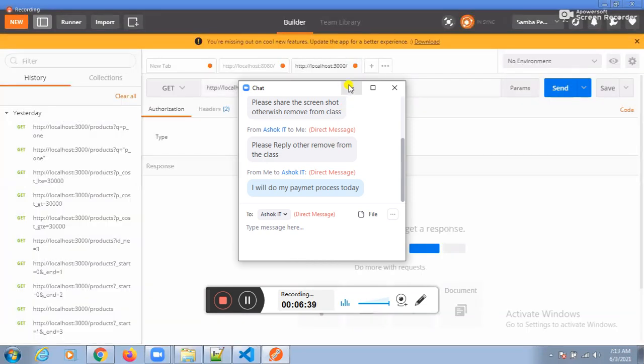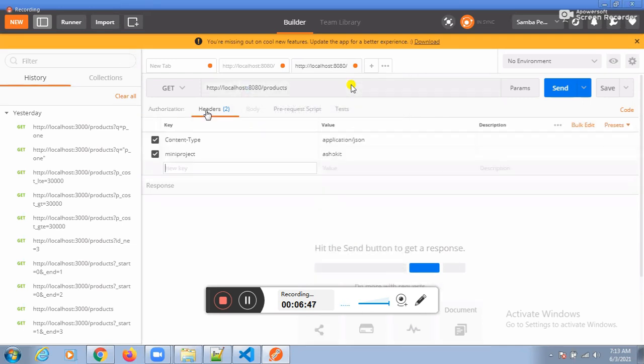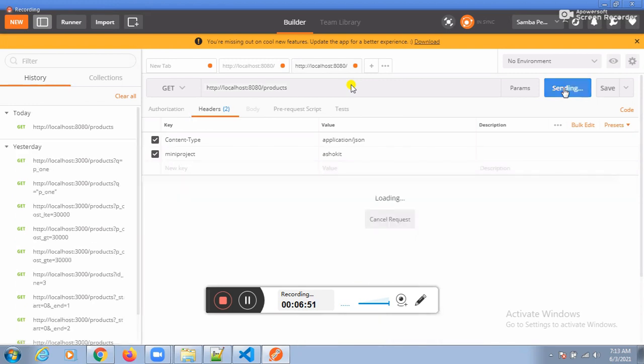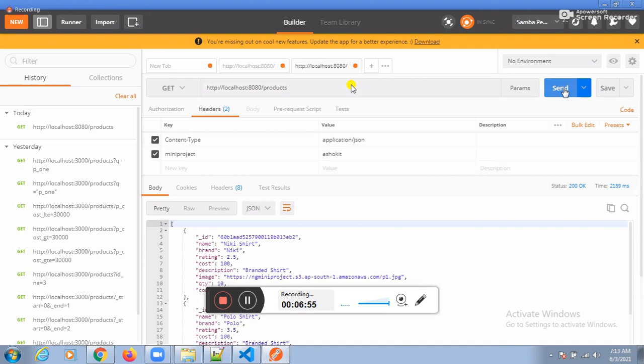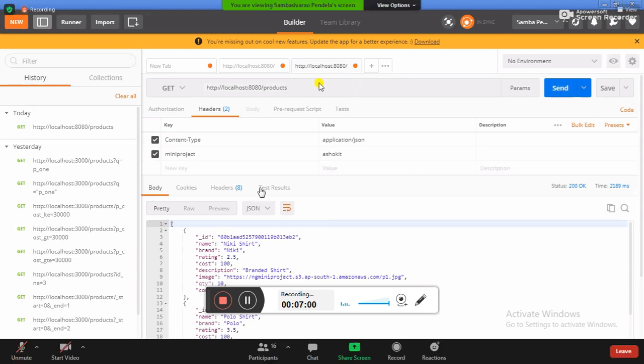Can you tell the URL to me? HTTP colon slash slash localhost colon 8080 slash products. Through the headers, Ashok IT, mini project equal to Ashok IT. Guys, are we getting response or not? Yes, sir.